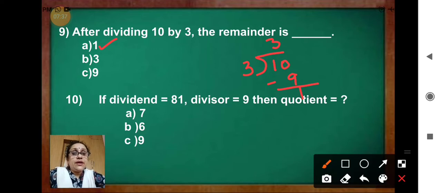Now, question 10. If dividend equal to 81, divisor equal to 9, then quotient equal to question mark is there. Now divide 81 by 9. Say the tables of 9. 9 nines are 81. So the correct answer is 9. Done?